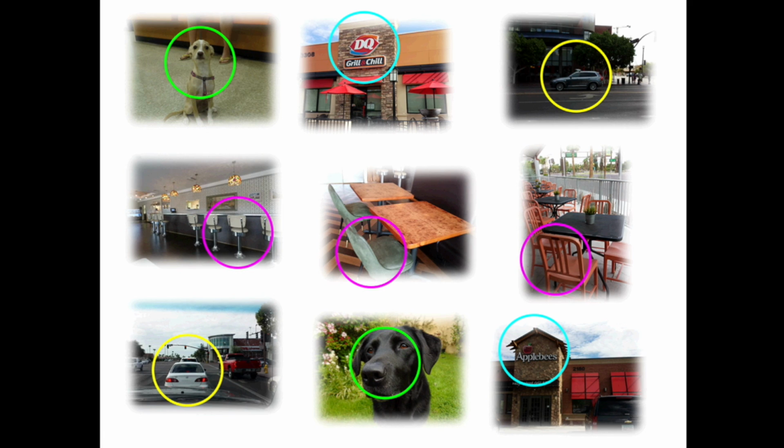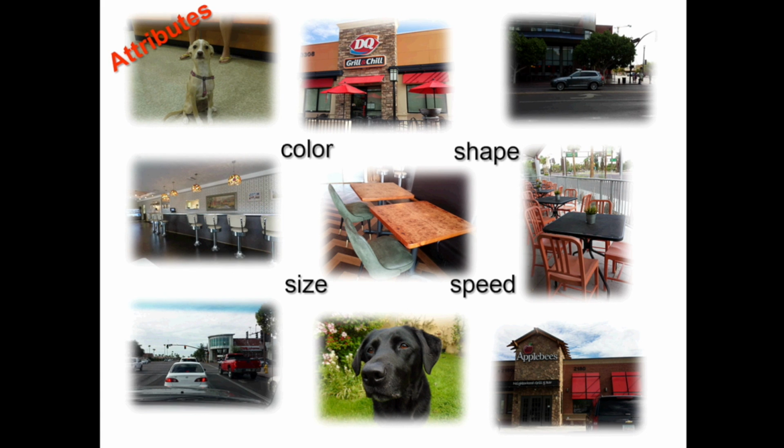There are many types and categories or classes of objects as well. Many types of chairs and many types of cars and dogs and restaurants. But all objects have some things in common. All objects have a state or attributes. Things like size, color, shape, and speed. Not all objects have the same attributes, but all objects have some attributes.